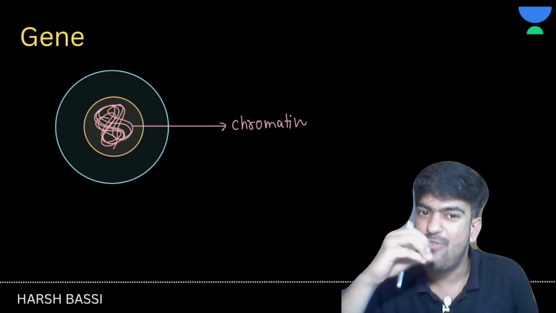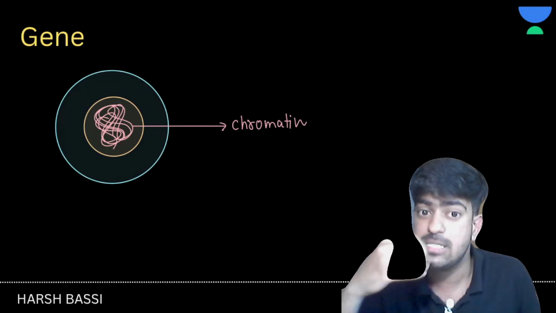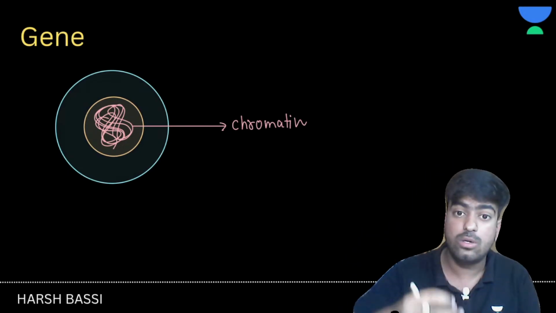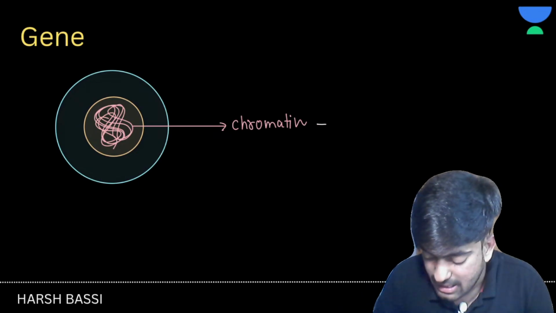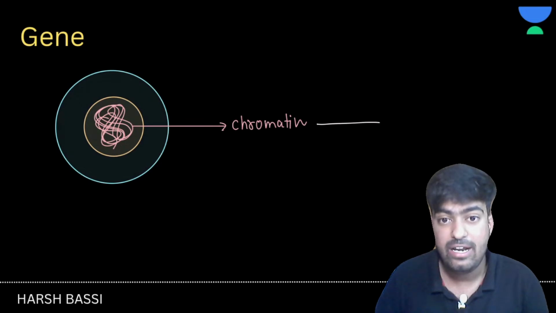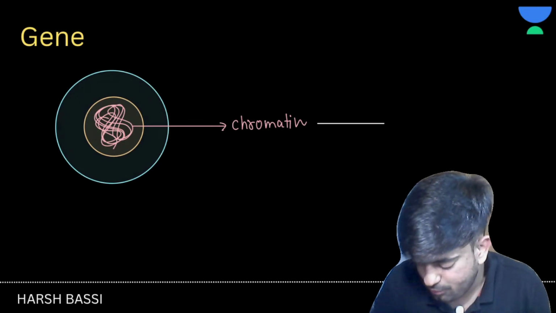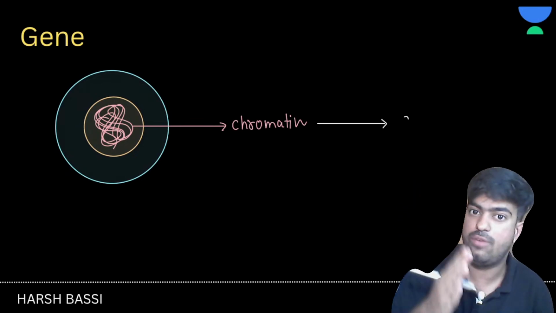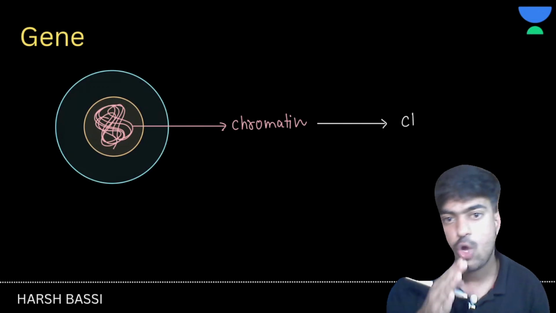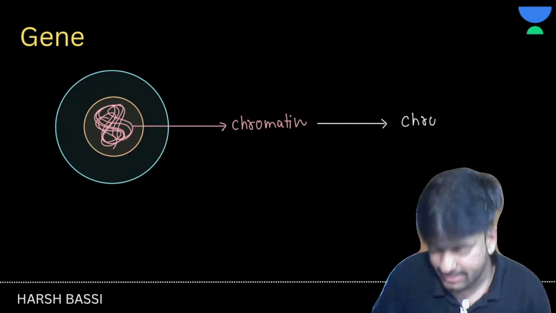When the cell starts dividing, this chromatin gets condensed and forms chromosomes. So condensation of chromatin forms chromosomes, right?